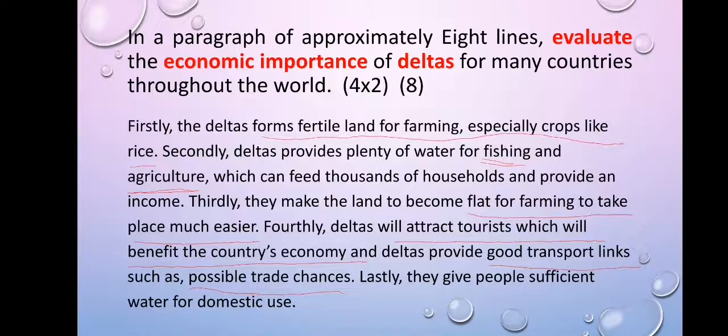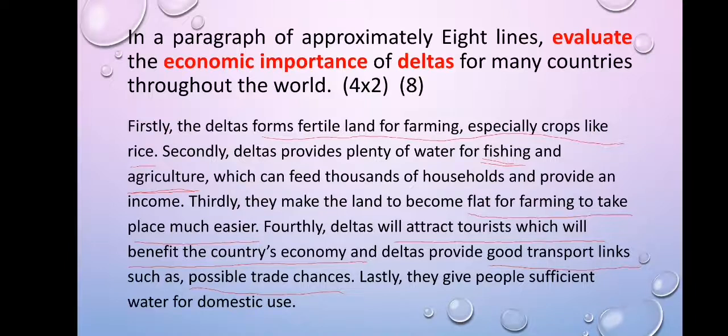Why? Because rice needs a lot of water to mature. Secondly, deltas provide plenty of water for fishing and agriculture, which can feed thousands of households and provide an income. And if you are a person who is in business, you will be selling your fish and what you have produced in your agriculture, which means it's an income for that household. You sell your fish to the people locally, it's an income to the household. You sell the crops you have grown, it's an income to the household.